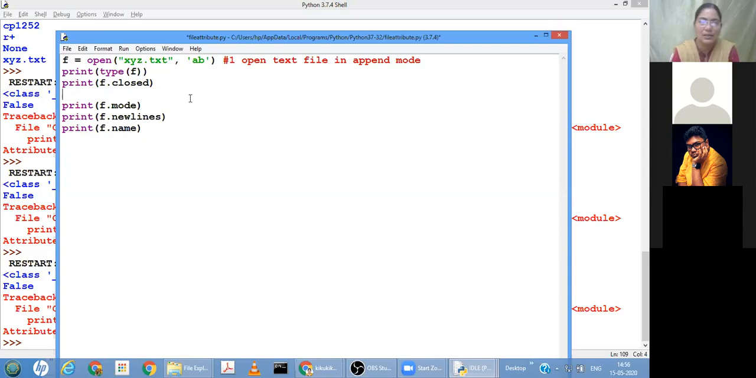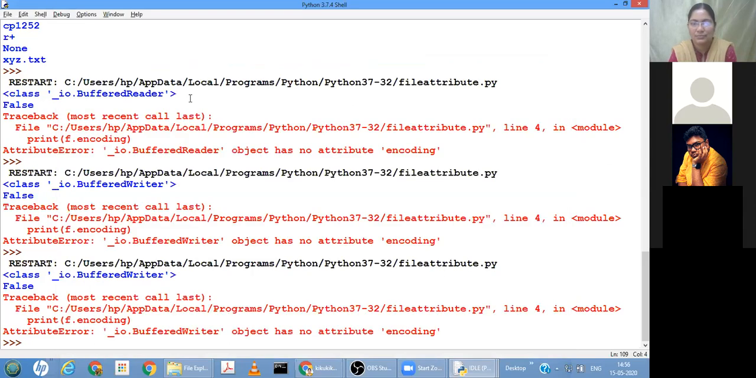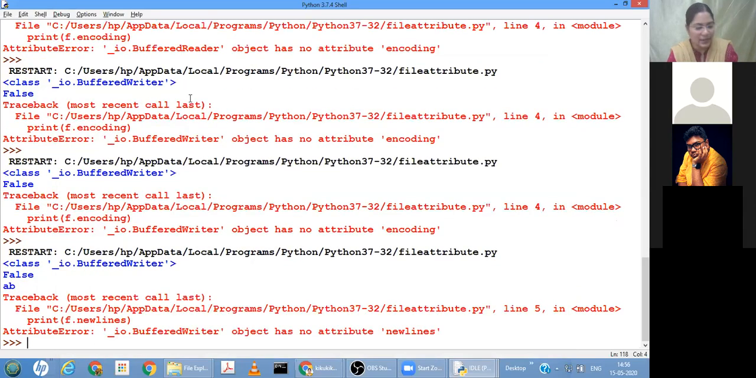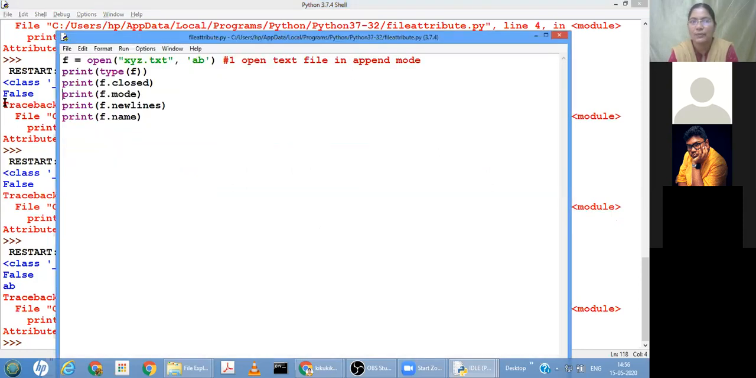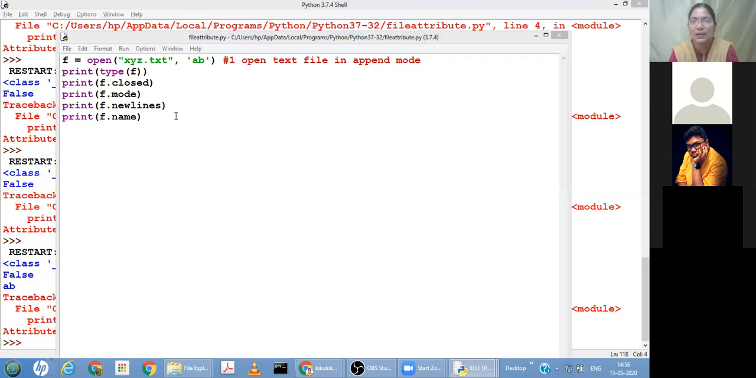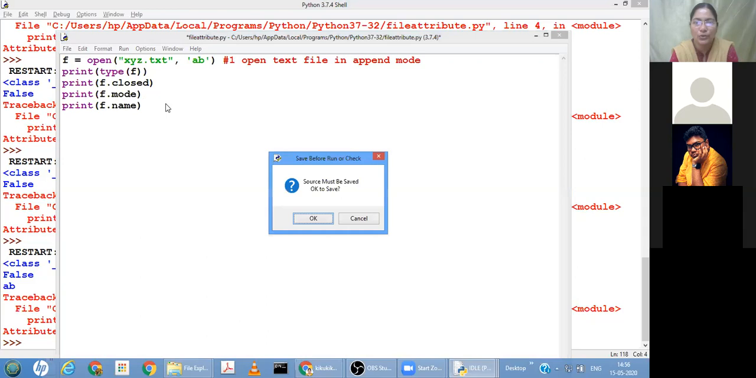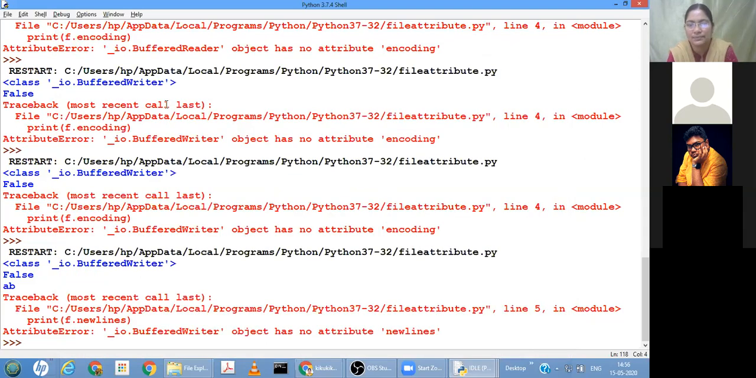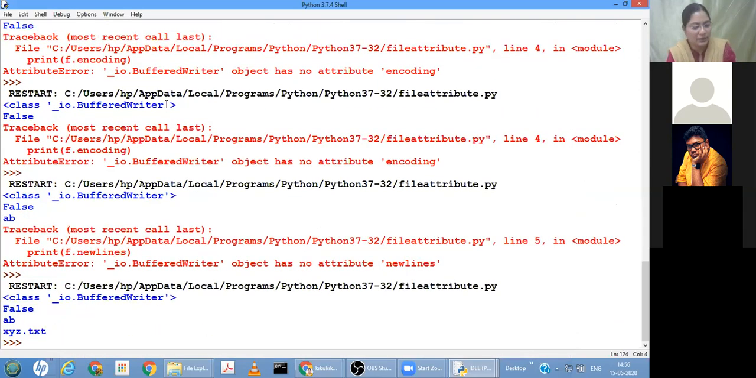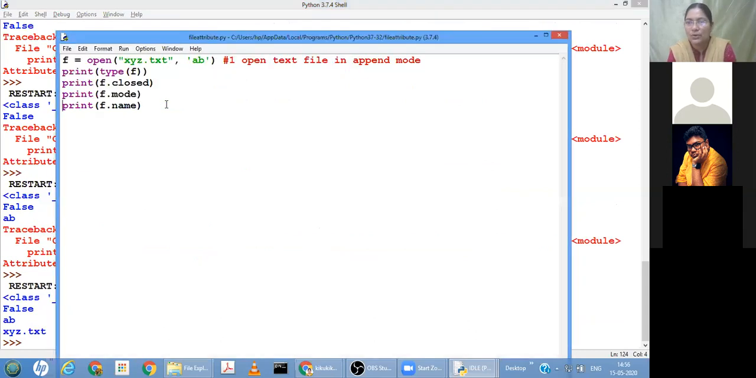Okay, now let's see. These attributes are only for the text files. Got it? Newlines and the encoding are only for text files. Got it, children? So encoding applies only to text files, and binary files are not text files. That's the reason it is not able to execute.